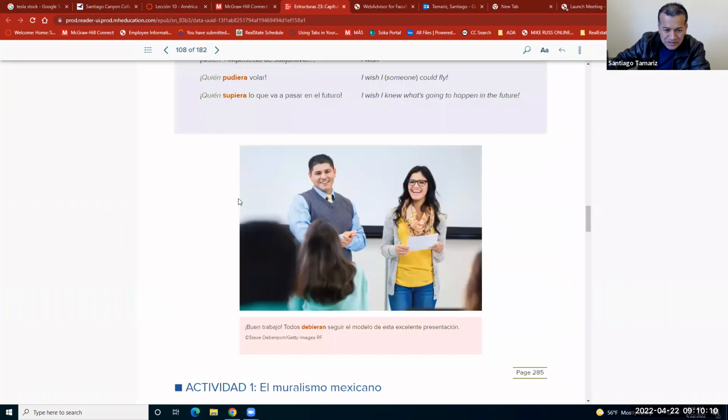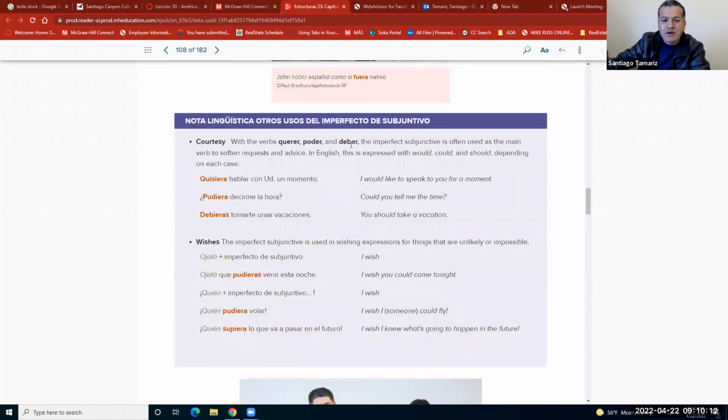Tenemos notas lingüísticas aquí. This is a little grammar box. For courtesy, we use also the past subjunctive with these verbs: querer, poder, and deber. Bien. And here we have examples. Quisiera hablar con usted un momento. Querer, you use the past subjunctive, quisiera hablar con usted un momento.